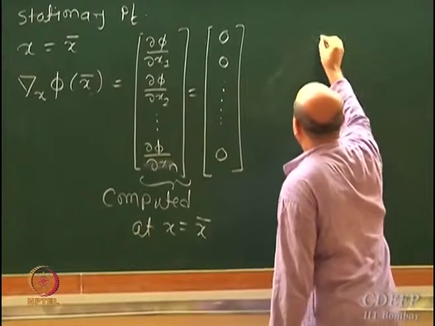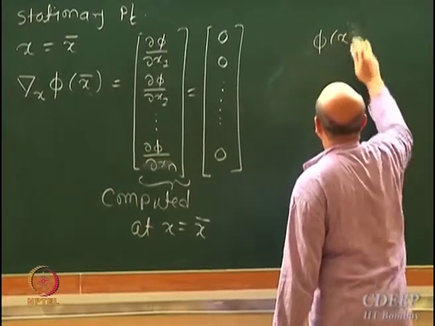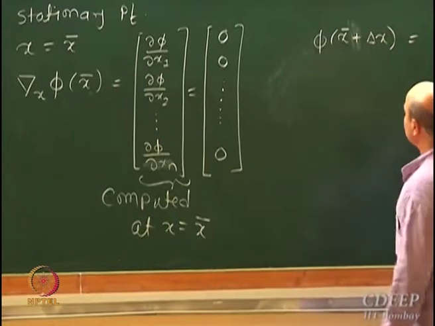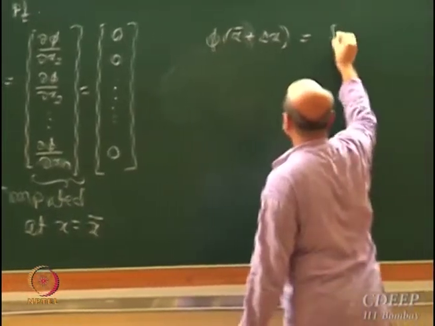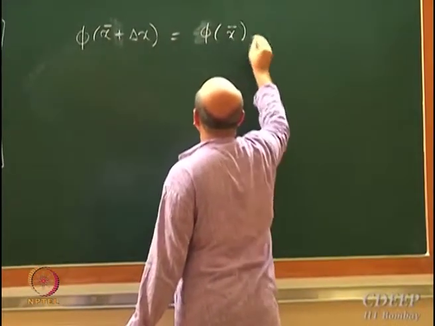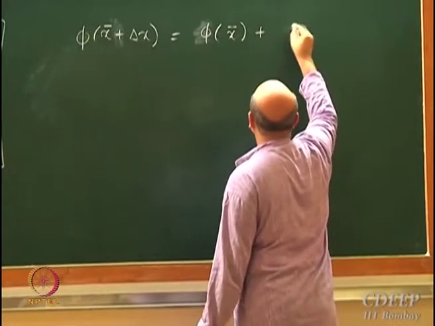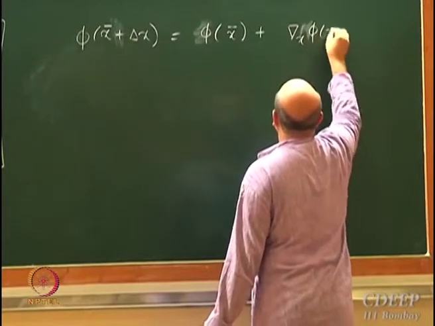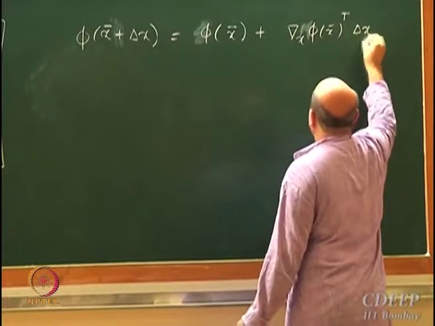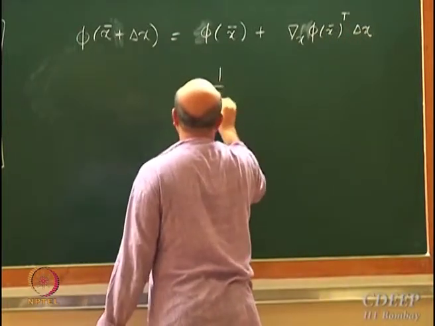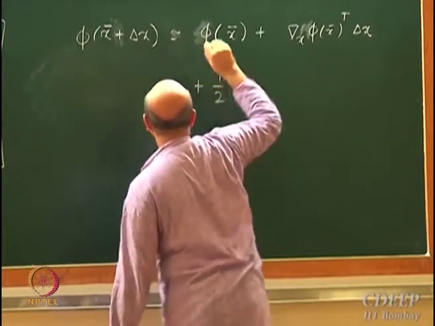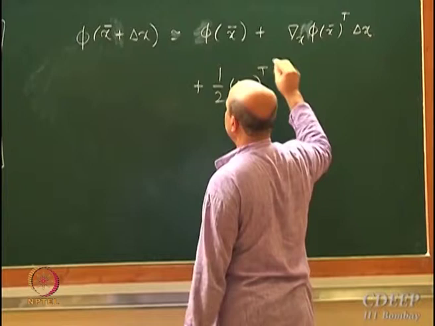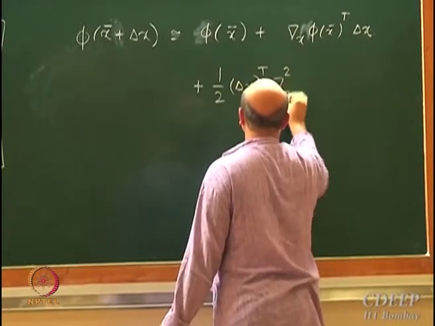Now phi of x bar plus delta x, we wrote this as phi of x bar plus grad x phi at x bar transpose delta x plus half, if we approximate this locally using Taylor series, delta x transpose del square phi delta x.